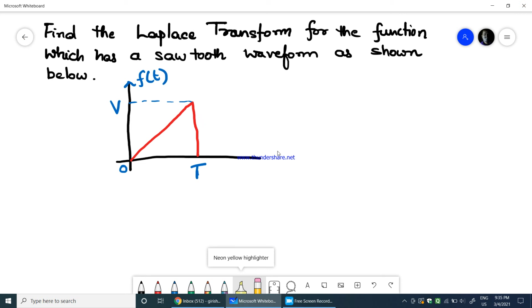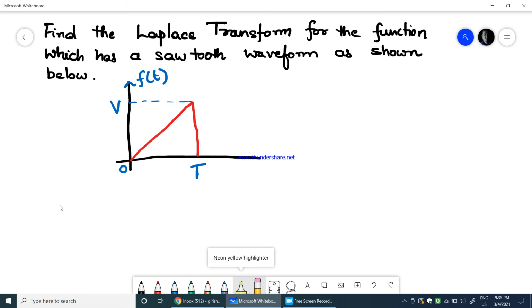Okay, now let us find the Laplace transform for the function shown in the waveform, which is a sawtooth waveform. This sawtooth waveform is what we need to analyze, and this is not a periodic function. The question asks you to find the Laplace transform of this particular function. Okay, so how do we find it?